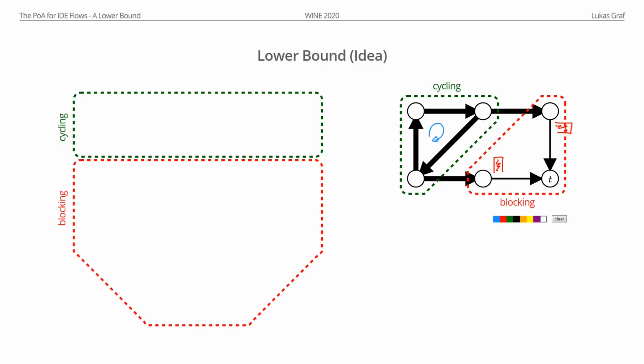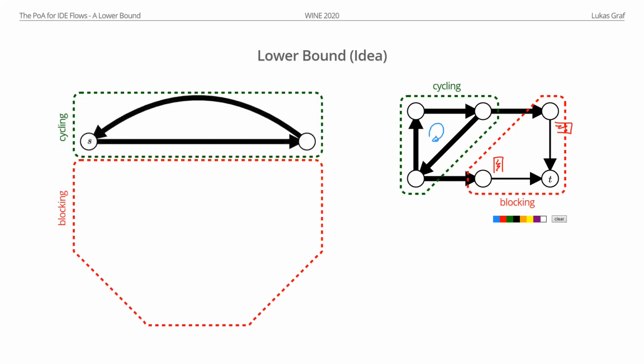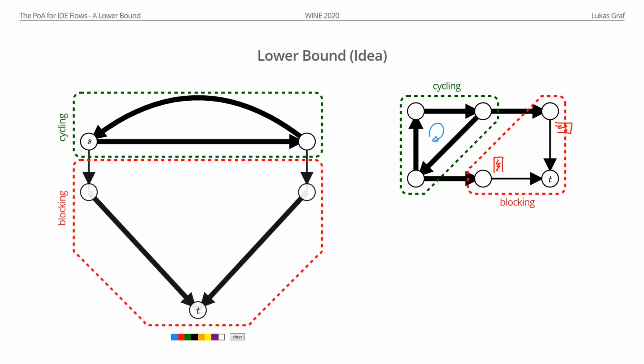So, okay, cycle, that's easy. We just have a large cycle. And now, from now on, there are edges which have a longer travel time than 1. For example, these long edges actually have a longer travel time. And now we also have a blocking part, like this. And as you can see, this is our connection to the sink. And it starts with an edge of a very low capacity.